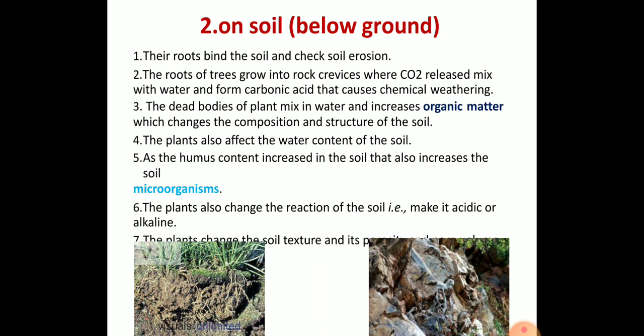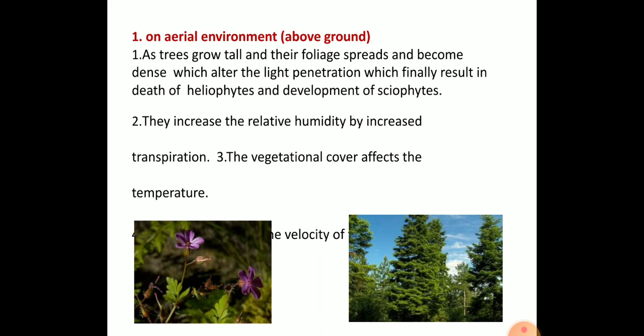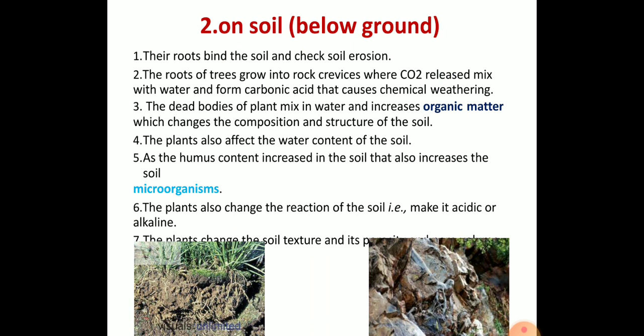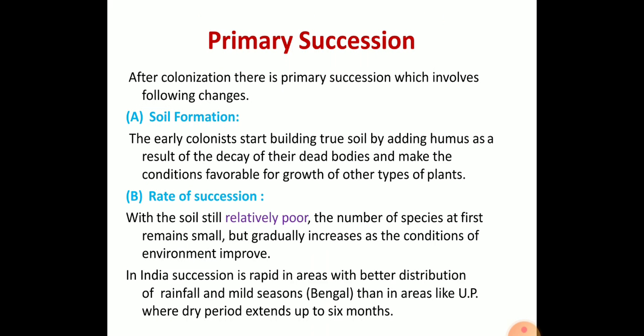If you take any area, there are various factors on the soil surface above the ground, where ecological succession may take place in one manner, and below the ground a different succession takes place. Next, going to the types of ecological succession: one is primary succession and another is secondary succession.